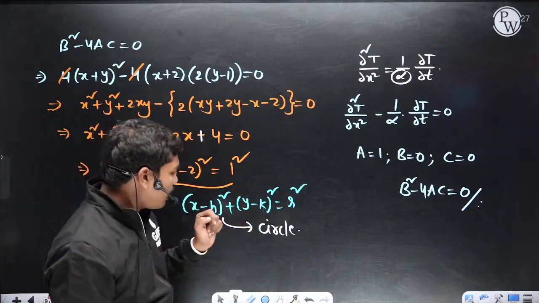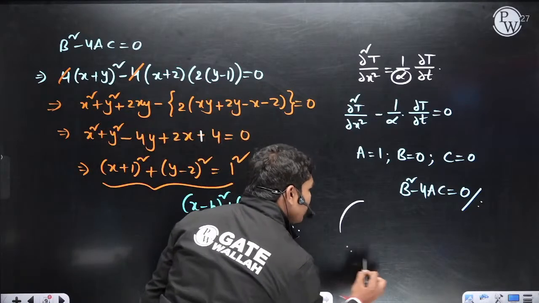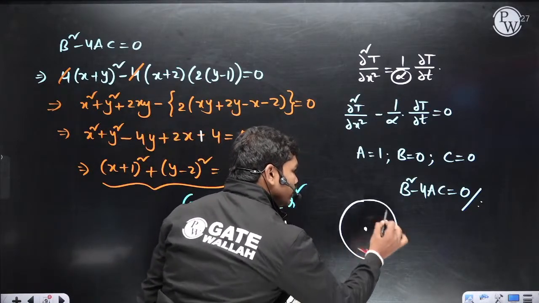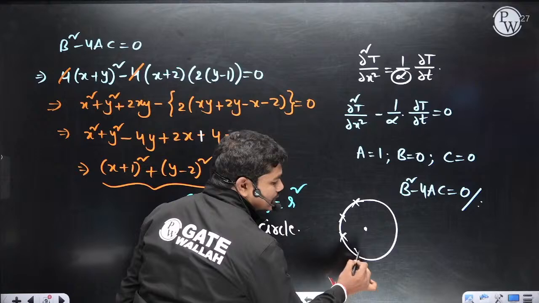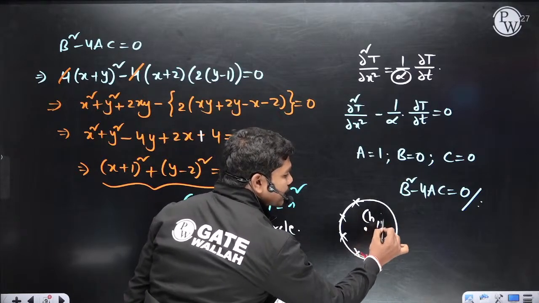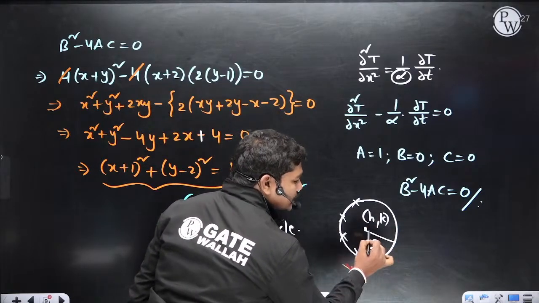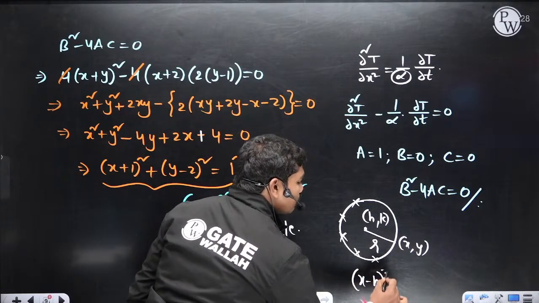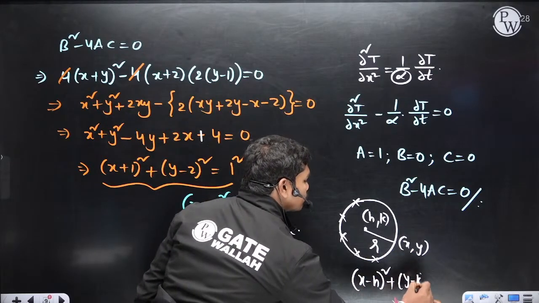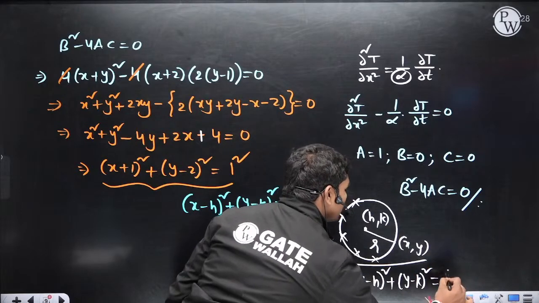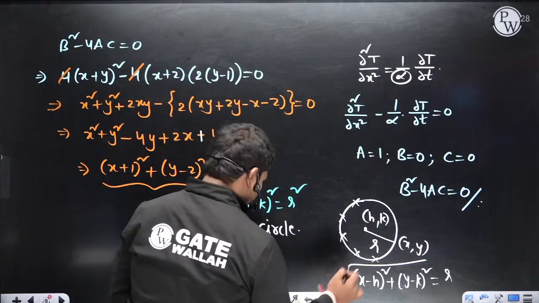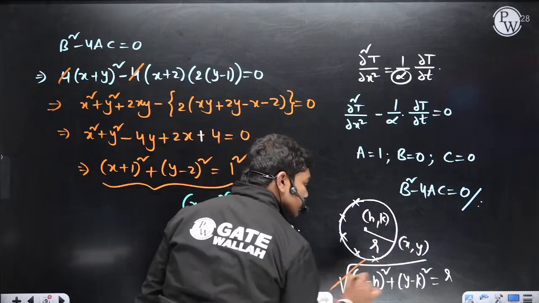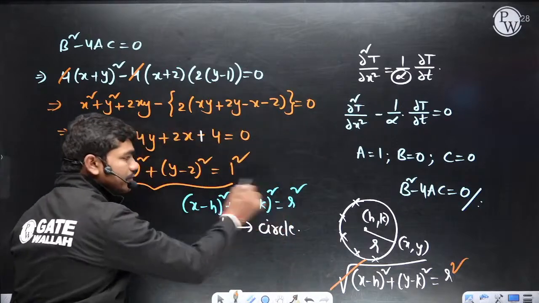Right? So now why is this a circle equation? Because what is the meaning of a circle? From a point, all these points should be at some fixed distance. Yes or no? So if this point is (h, k) and this is r, then the distance between these 2 points, which is the square root of (x minus h) whole square plus (y minus k) whole square, should always be equal to r. So if you delete this square root, here comes a square. So that's why this is the equation of a circle.